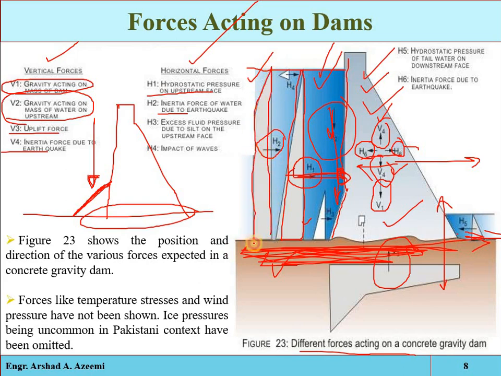It acts in the direction of the hydrostatic water pressure, meaning perpendicular to the upstream face of the reservoir. In its pressure distribution diagram, the hydrodynamic pressure at the surface of the reservoir is minimum, approximately 0, and at the bottom it is maximum, and its variation is parabolic.